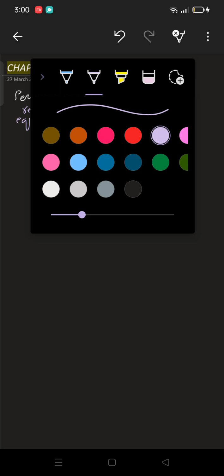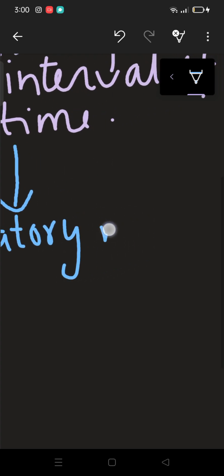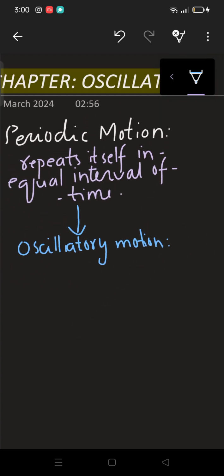So now what is oscillatory motion? Let's discuss that. Oscillatory motion is basically a periodic motion. See, what was periodic motion? A motion which repeats itself in equal interval of time.